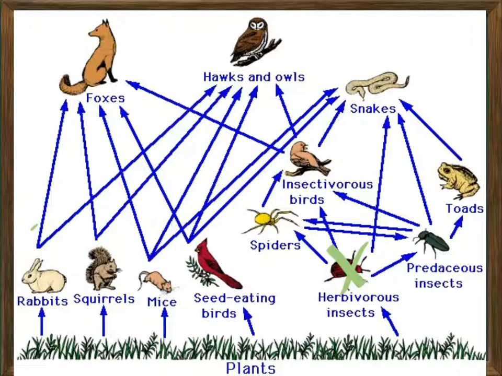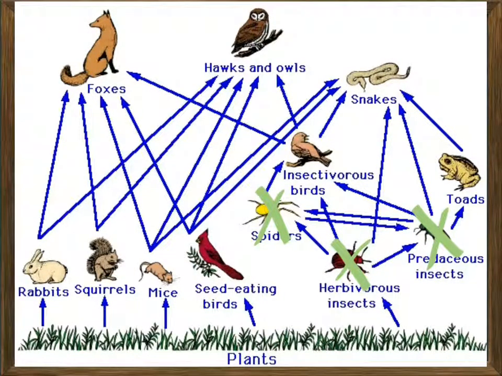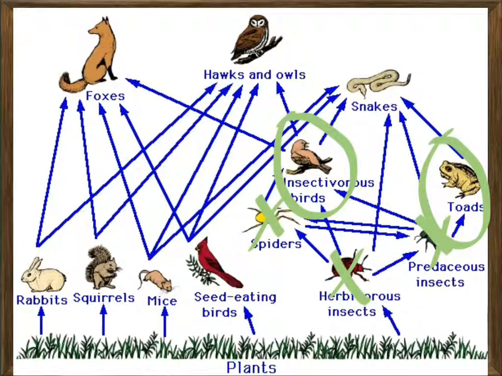Okay, well, the spiders and predaceous insects would more than likely die out because their main energy source is now gone, so they're gone. All right. The next in line to be affected would be the toads and insectivorous birds, excuse me. Okay, they're the next ones to be affected. They're the next in line in the food web.